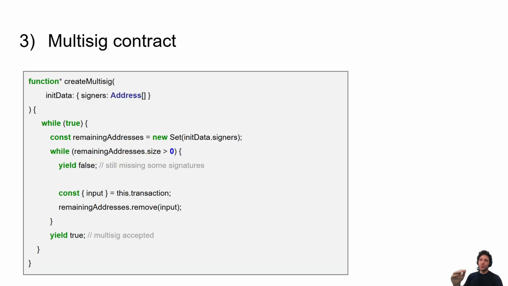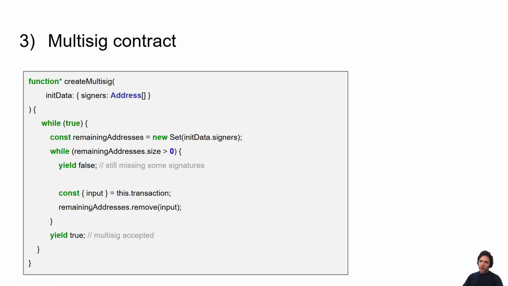So for example, you want to have a really simple multi-sig. This contract is not introducing new ideas, but it's another example to kind of build intuition before we introduce some more ideas. So multi-sig contract, well, it just lives forever. You never want your multi-sig to die. You initialize with some initial signers. While some people haven't signed the transaction yet, yield false, so there's still some people missing.